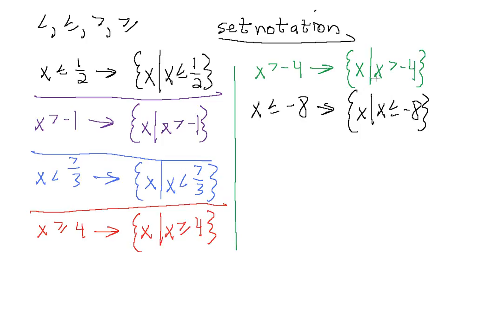Now, not in this course, but in another course, we might do a course on logic and proofs later on, we'll see that the set of x is not always the set of real numbers. It could be a subset of that, like the set of all rational numbers or the set of integers, and we actually have special notation for that as well. But right now we're just dealing with real numbers to get a handle on what set notation is.